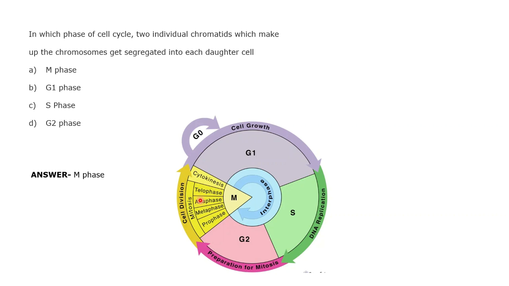So one chromosome goes into one progeny cell and the other chromosome goes into the other progeny cell. So cell division takes place in this case.